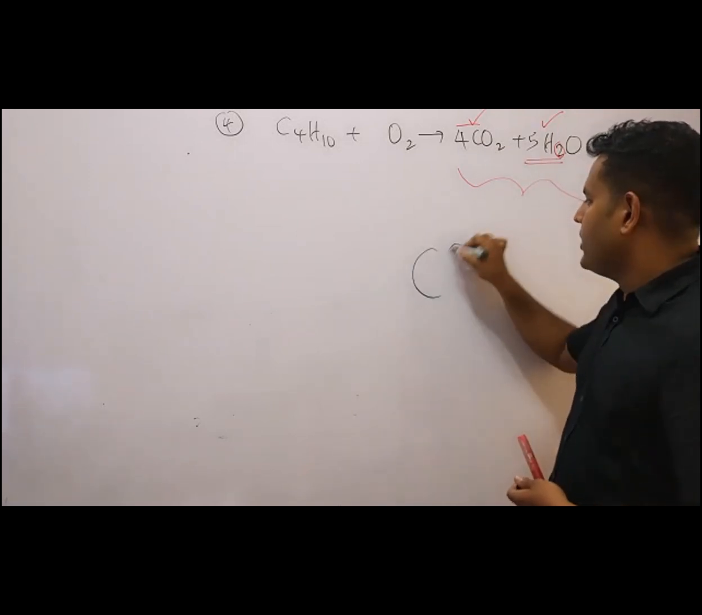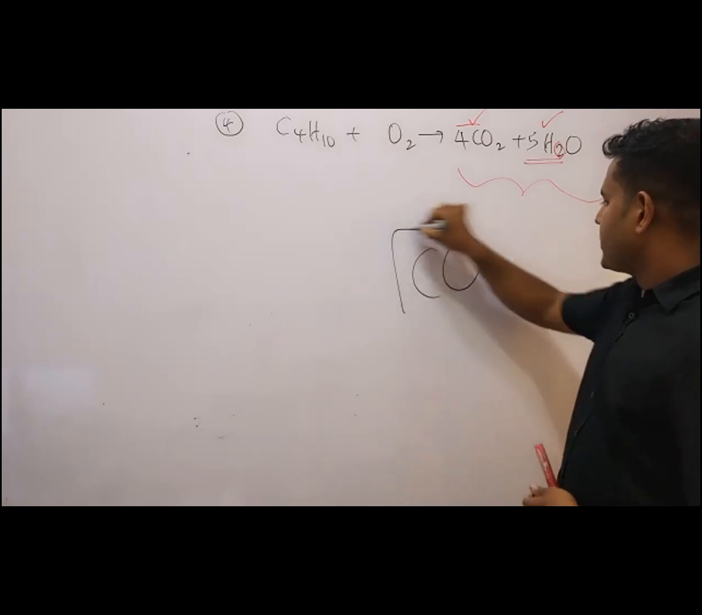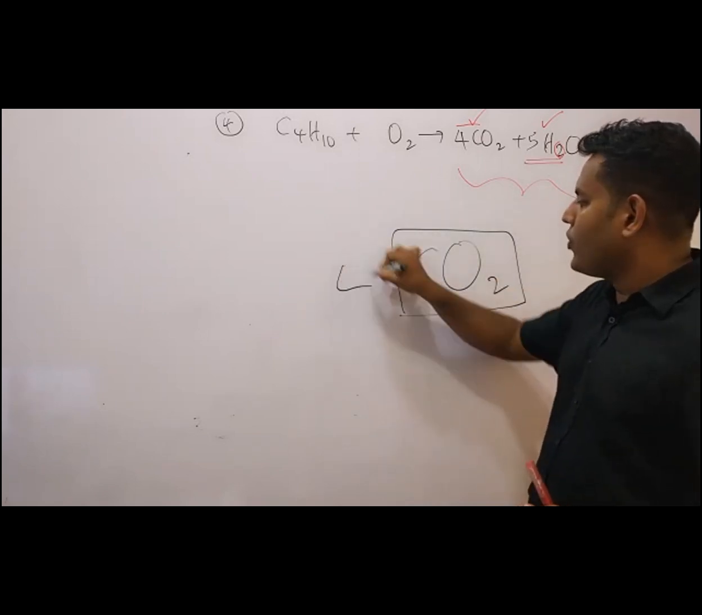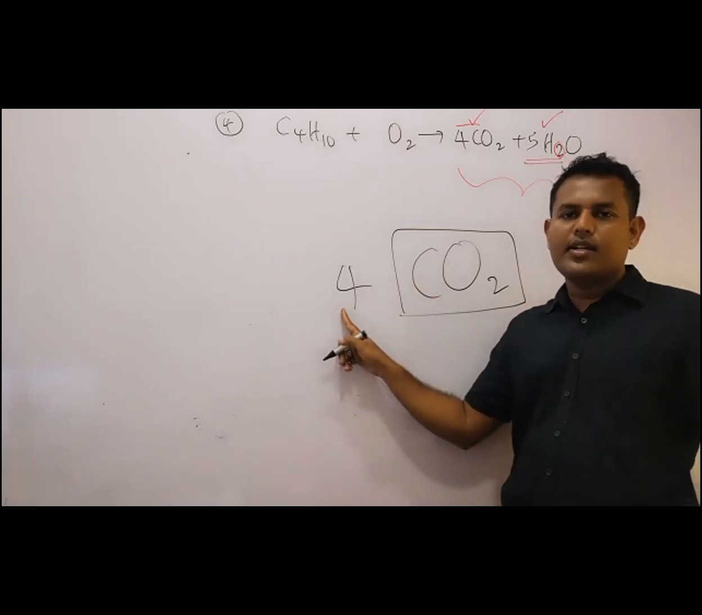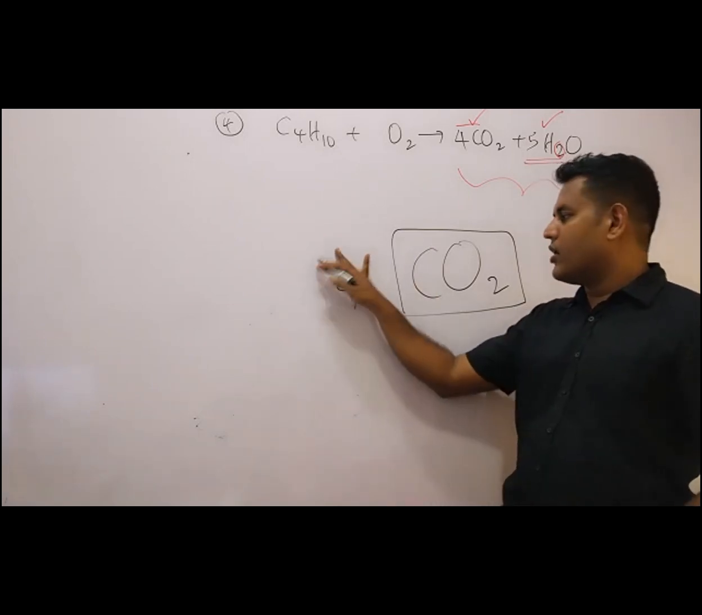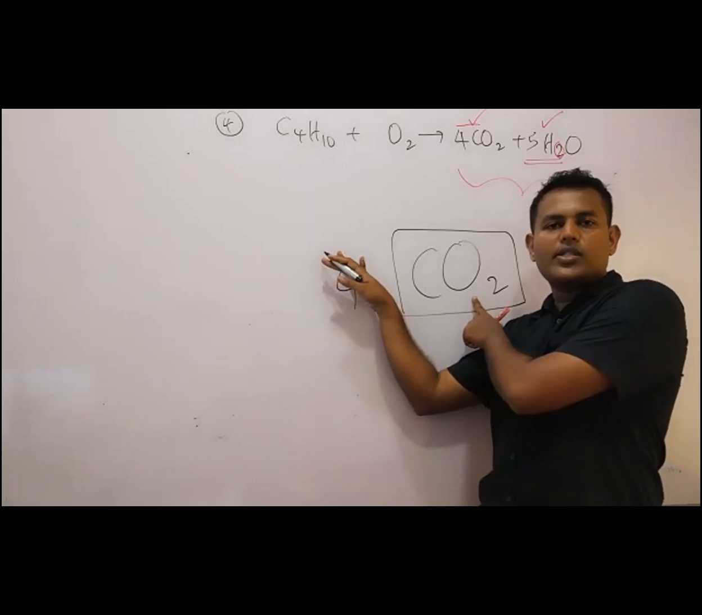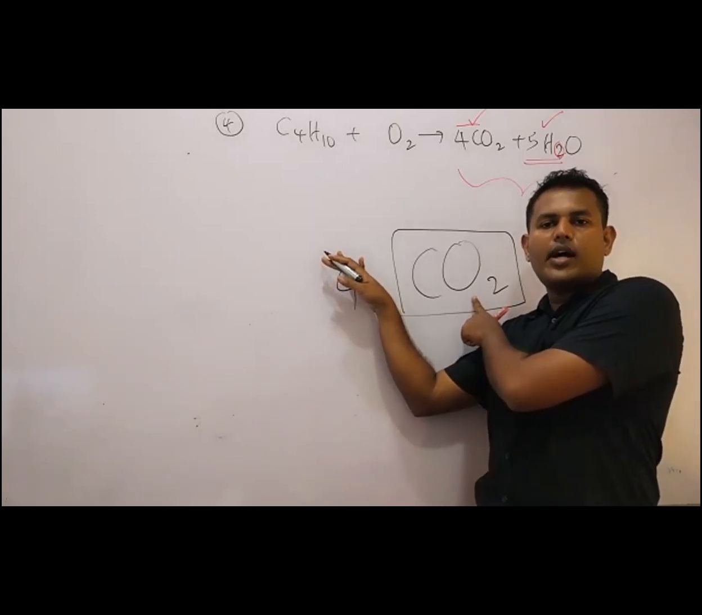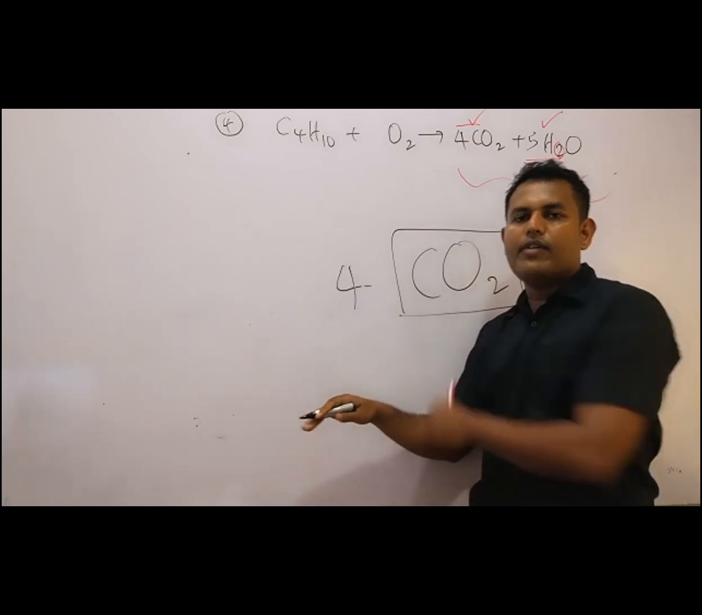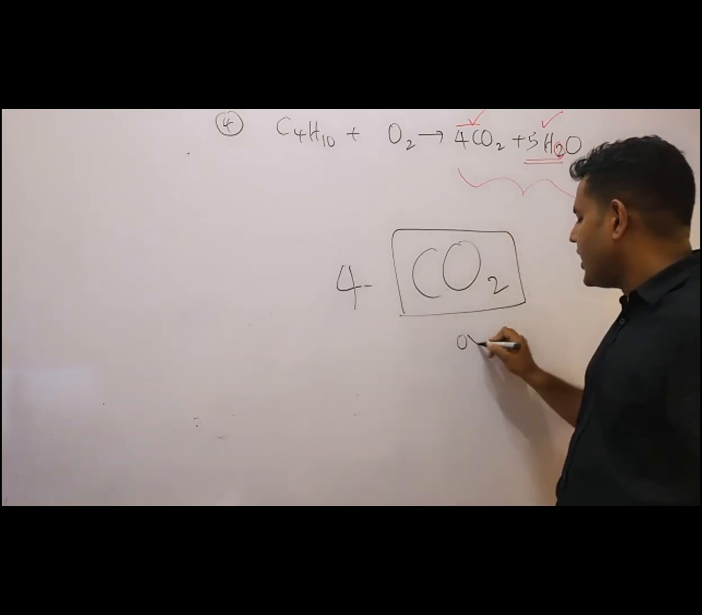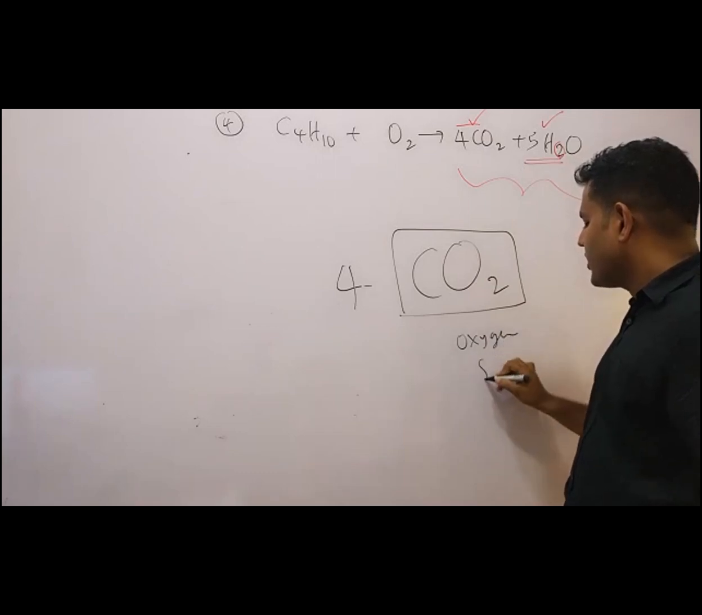Now you have carbon dioxide. In front of carbon dioxide, you have 4. What does this mean? This means you have 4 carbon atoms and how many oxygen atoms? In one carbon dioxide, you have 2 oxygen atoms. So in 4 carbon dioxides, you have 8 oxygen atoms. Okay, you have 8 oxygen atoms.